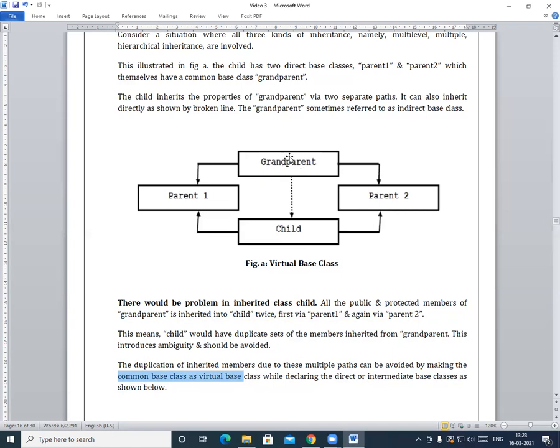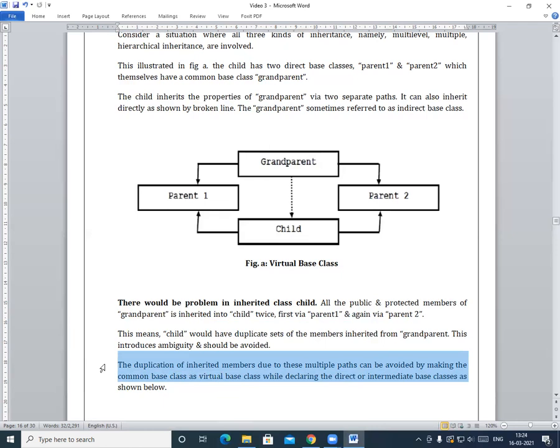When we declare the virtual base class, only one set of properties will be inherited into the child class. So the duplication of inherited members due to multiple paths can be avoided by making the common base class a virtual base class.